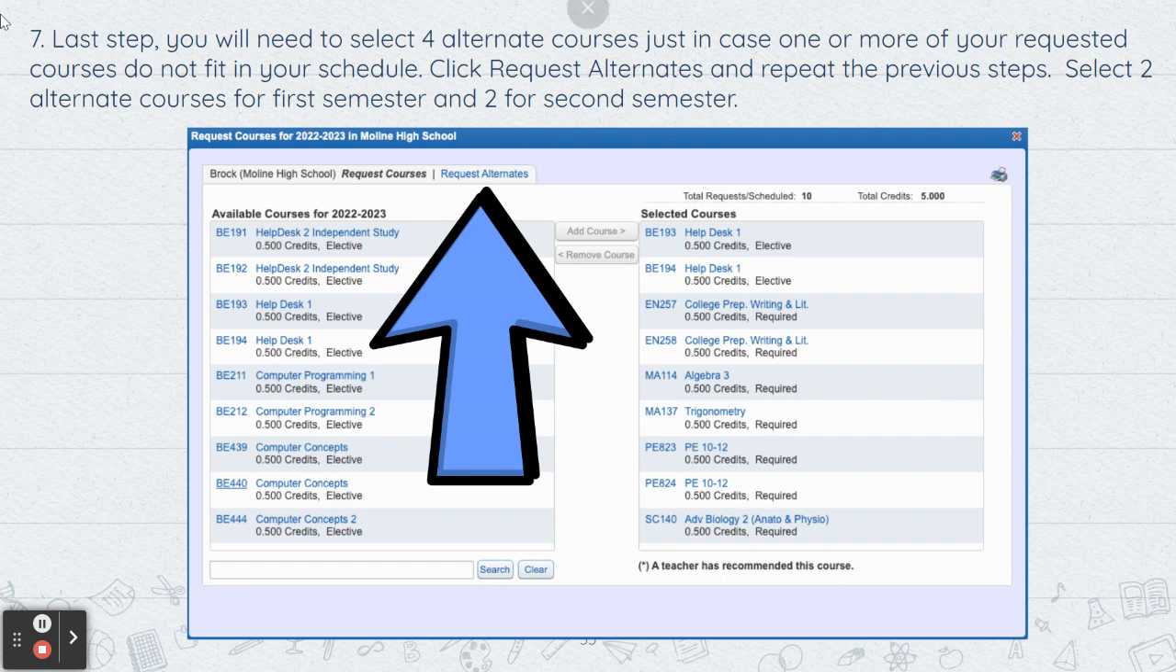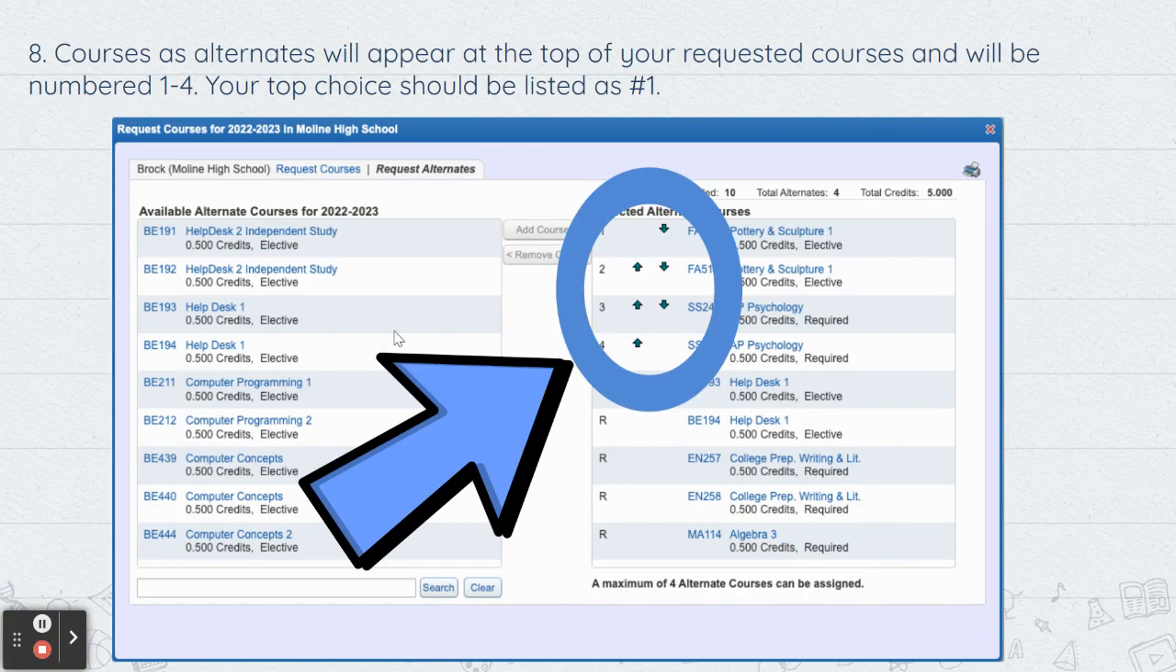Finally, on this page as well, you're going to see the words request alternates. That's where you click to choose 2 first semester and 2 second semester classes as alternates. You're going to request them the same way as you did before. We're just under alternates this time. And when that happens, they're going to be numbered 1, 2, 3, and 4. So what that means is that number 1 is the one you want the most. It's your top priority.